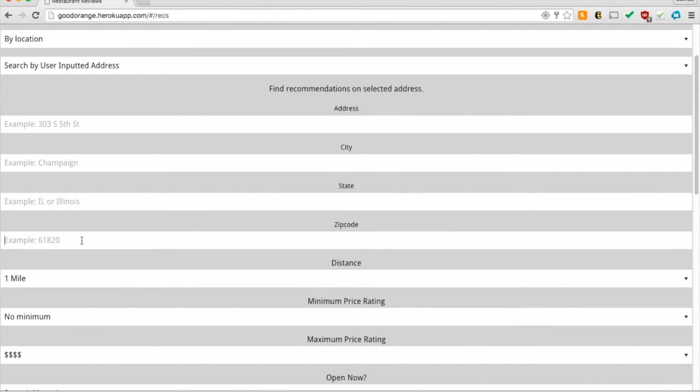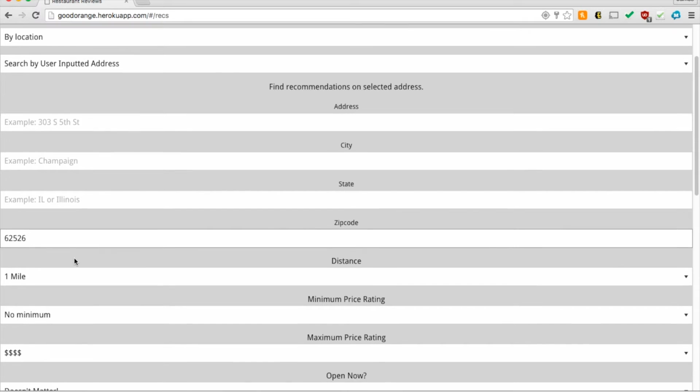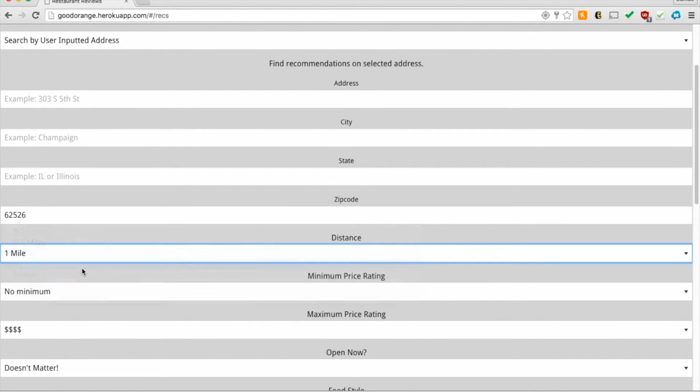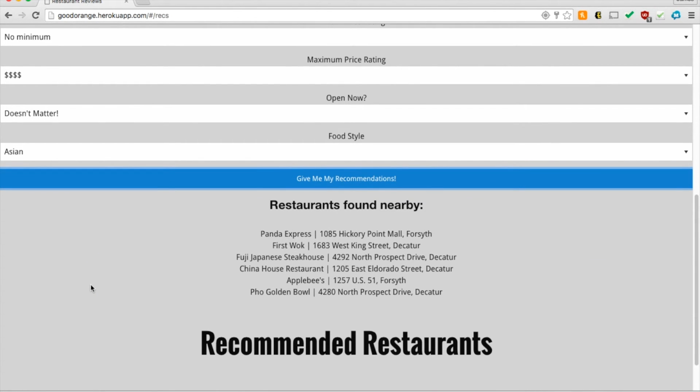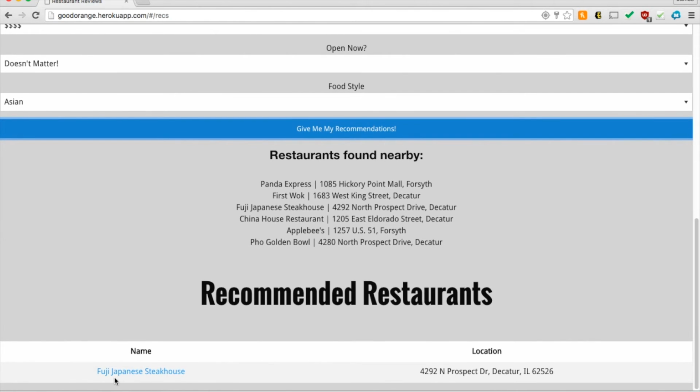And also we can search by user inputted address. So let's look up Decatur zip code, 62526. And let's look within maybe 5 miles because it's more rural area. And let's look for Asian restaurants too. Give me my recommendations, and you see here there's just a few restaurants, and we also see that we have 1 recommended restaurant, Fuji Japanese Steakhouse, in Decatur, Illinois.